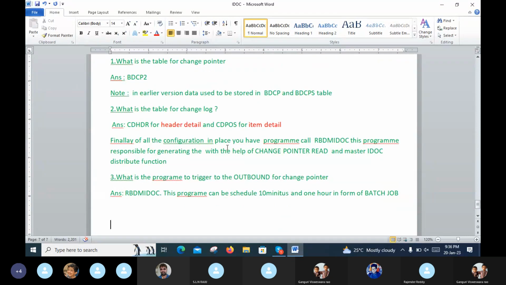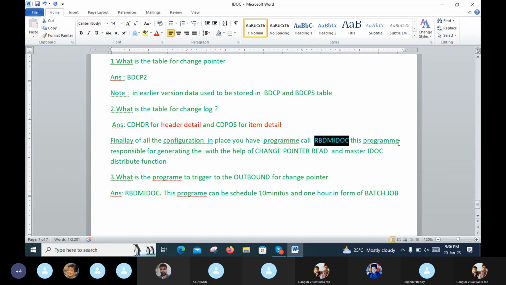Finally, all the configurations are as I already told about above. Then you have the program called RBDMIDOC, or RBDMIDOC for the IDOC.